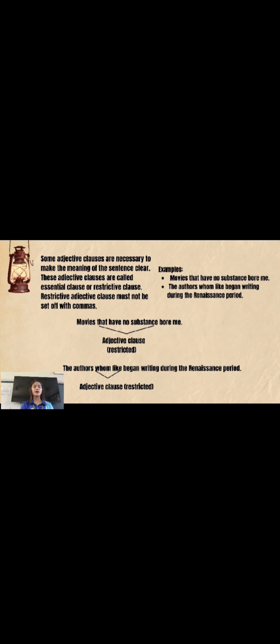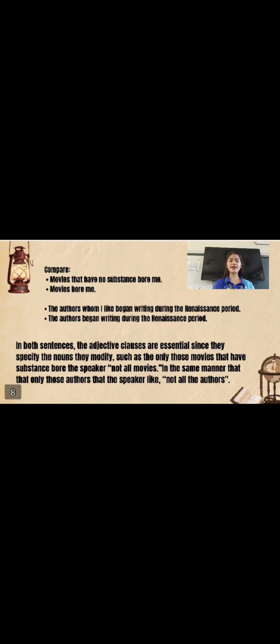In the sentence, movies that have no substance bore me, the adjective clause or the restrictive clause here is that have no substance. Another example, the authors whom I like began writing during the Renaissance period. The adjective clause or the restrictive clause is whom I like. Compare the sentences. The movies that have no substance bore me, and movies bore me. The authors whom I like began writing during the Renaissance period, and the authors began writing during the Renaissance period.